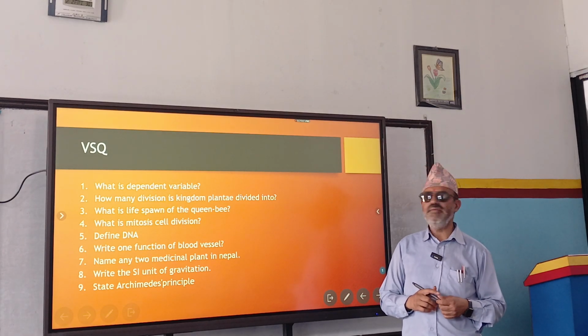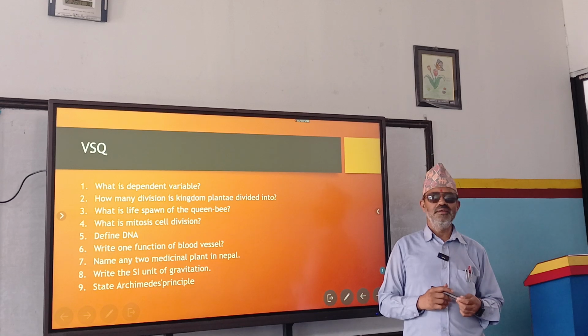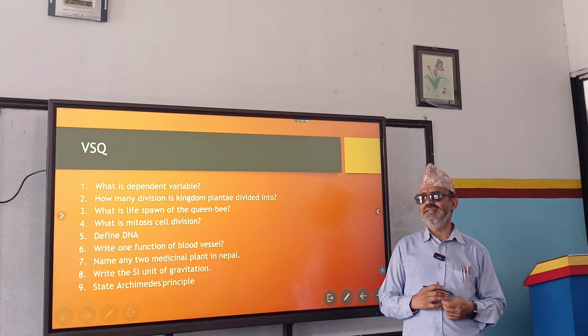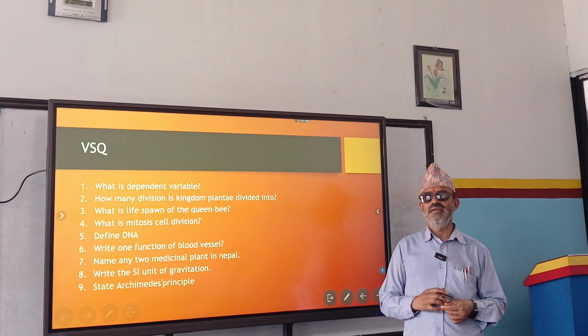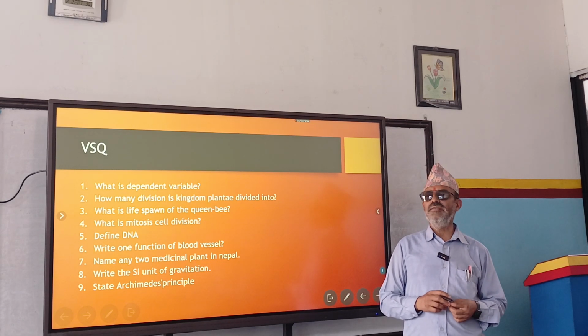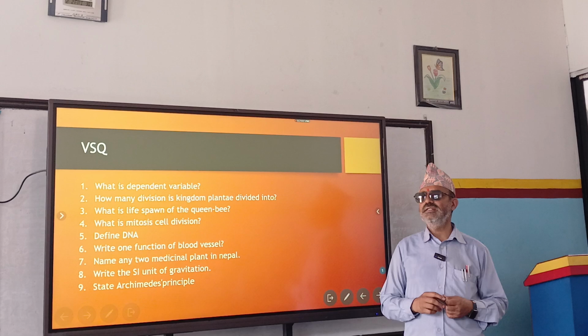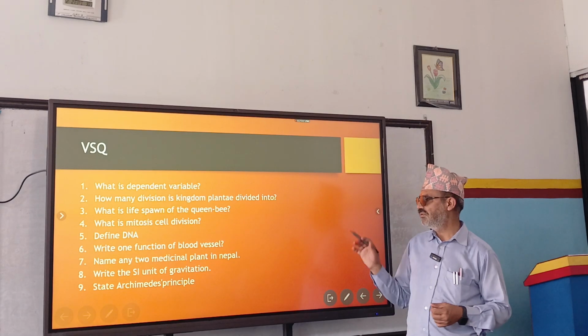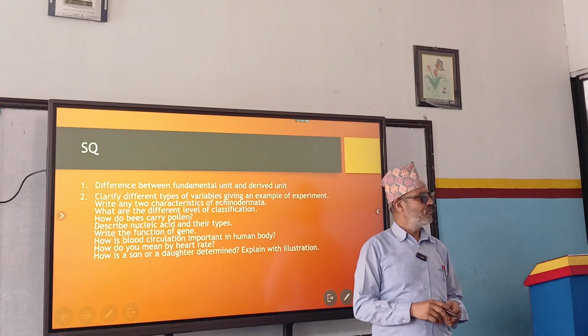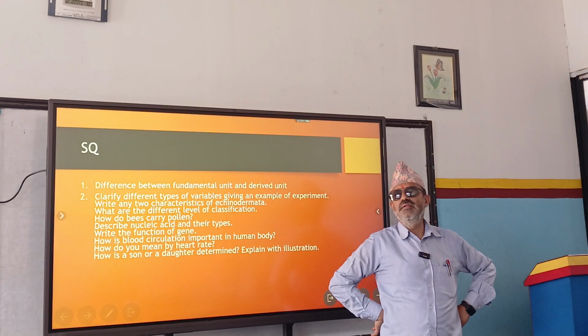Write the SI unit of gravitation. Gravitation, Newton. Not meter per second square. Okay. Acceleration due to gravity is meter per second square. Gravitation, gravity, weight, their SI unit is Newton. State Archimedes principle. State Archimedes principle.